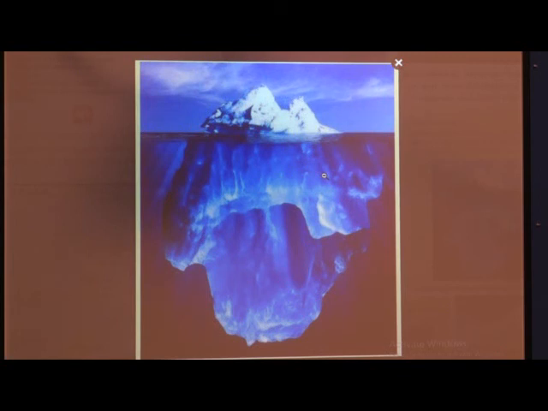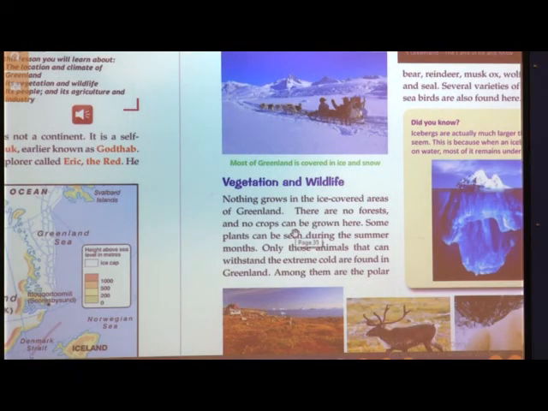Why is it dangerous? Because suppose the ship is sailing and comes till here, you can see that here is the iceberg, but actually it is so big out here, and if the ship sails from here and dashes or rams into the iceberg, what will happen? The ship will be damaged and it will start sinking. Okay? So, these icebergs are very dangerous. Then we had seen about the vegetation and the wildlife.